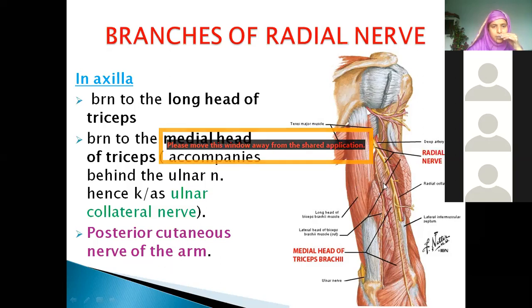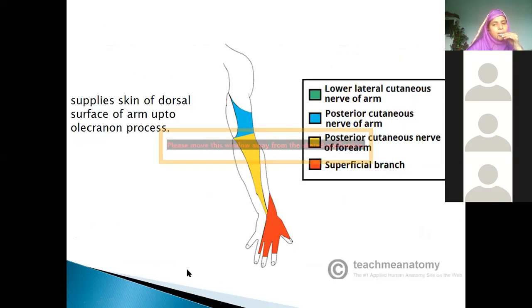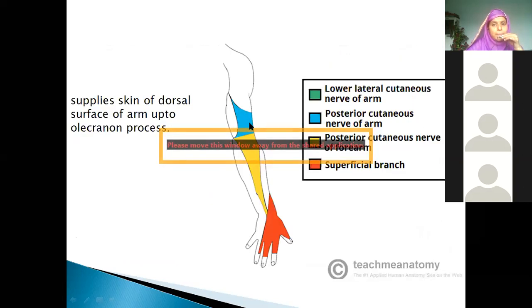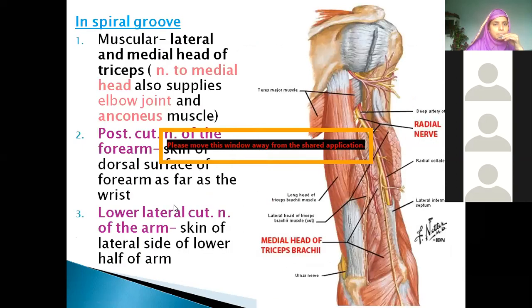You can see this bluish area, which is a branch coming from the radial nerve only in the axilla region, and which is supplying this compartment. Posterior cutaneous nerve of arm. Then, now in the spiral groove, we know pretty well it is running between which muscles.